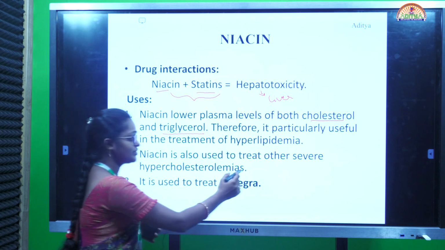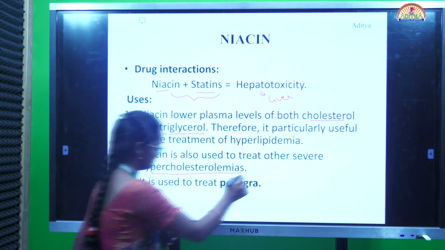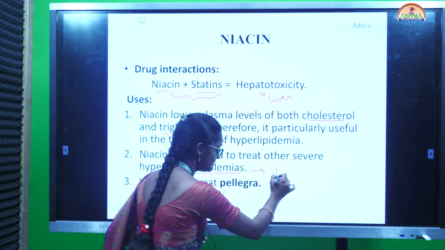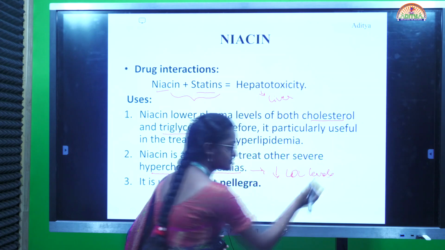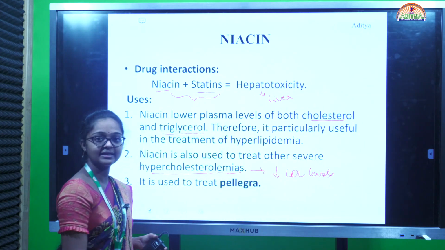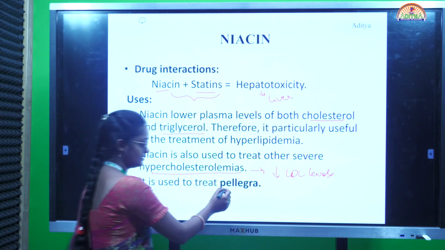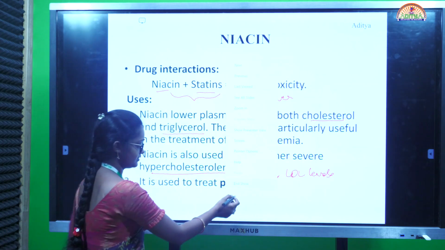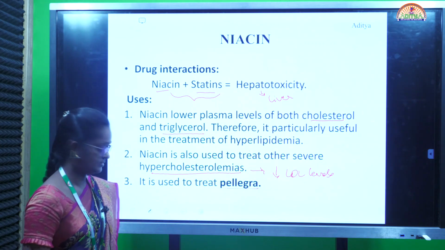Next, niacin is also used to treat other severe hypercholesterolemias. It decreases the LDL levels, which means it is decreasing coronary artery disease. It is used to treat pellagra. Pellagra is a disease which causes skin problems, irritation of the skin. That's it.